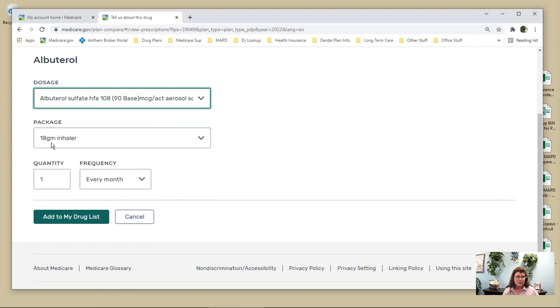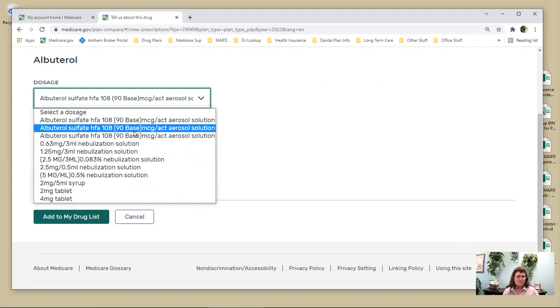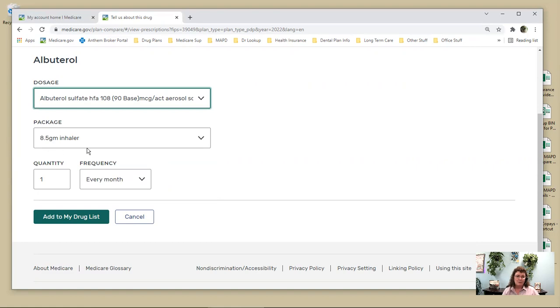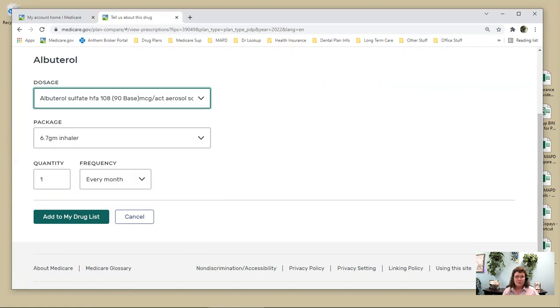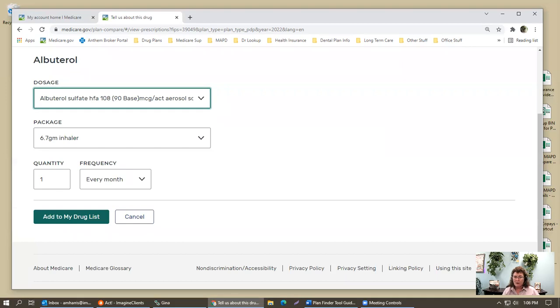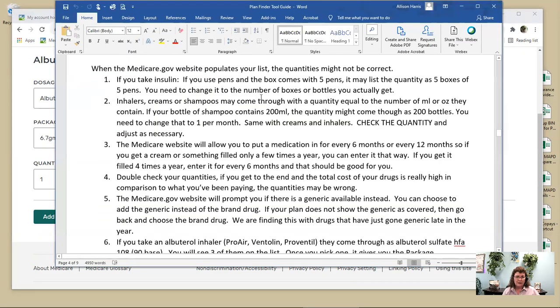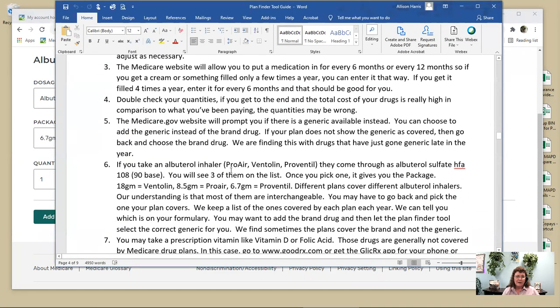But if I take this one, it's an 18-gram inhaler. I pick this one, it's an 8.5-gram inhaler. And if I pick this one, it's a 6.7-gram inhaler. Well, why are they so different? It's because on the generic and in our little guide here, you have ProAir, Ventolin, and Proventil. So we have the different grams for the different ones.